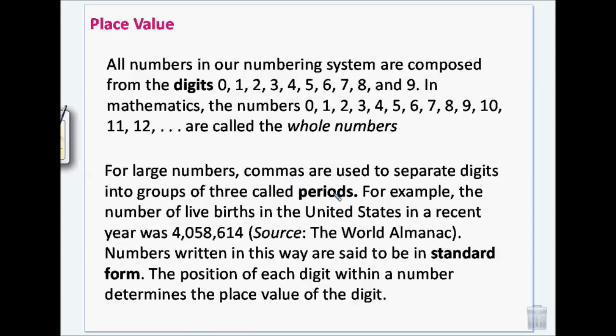Commas are used to separate digits into 3 groups. Those are called periods. So if we write this number here, this is a period, this is a period, and then this is a period. Okay, so those are standard form. And the positions are what determines the place value.